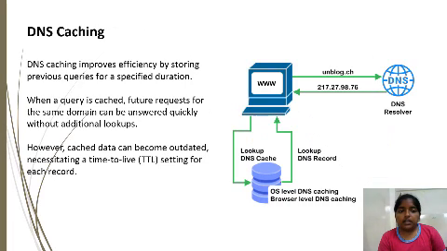Next is DNS caching. DNS caching improves efficiency by storing previous queries for a specific duration. When a query is cached, further requests for the same domain can be answered quickly without additional lookups. However, cached data can become outdated, necessitating a time-to-live setting for each record.